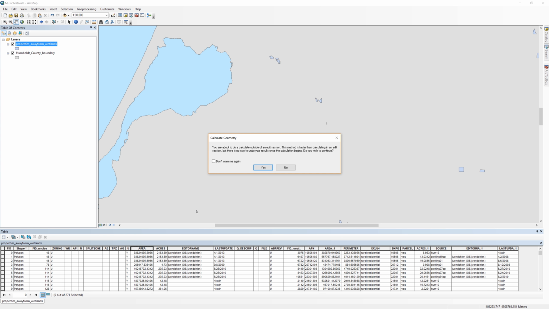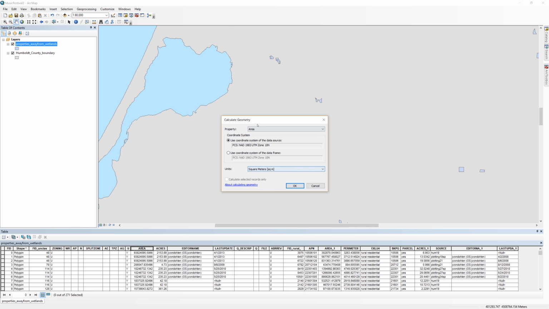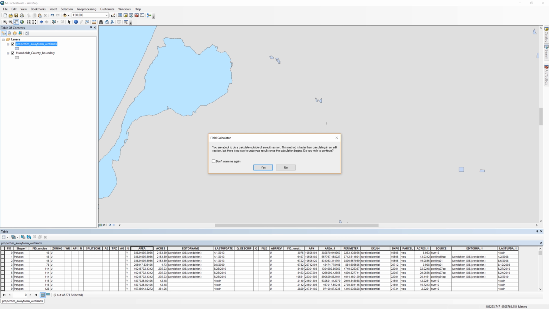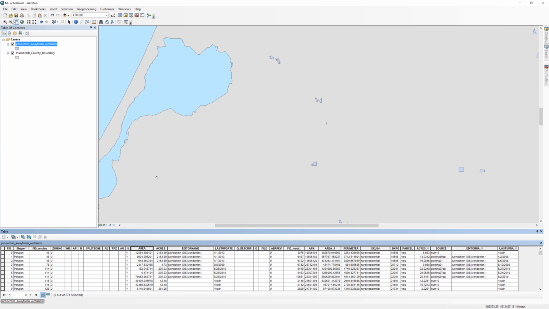You will see a warning. This message means that you are about to edit the shapefile outside of an edit session. Any change that you make is a permanent change to the shapefile that cannot be undone. This is fine, so go ahead and click Yes. Make sure the property is set to area and the units are set to square meters. Then click OK. You will see the same warning again. Go ahead and click Yes. The area field is now updated with values in square meters.